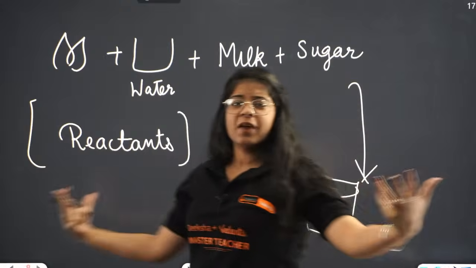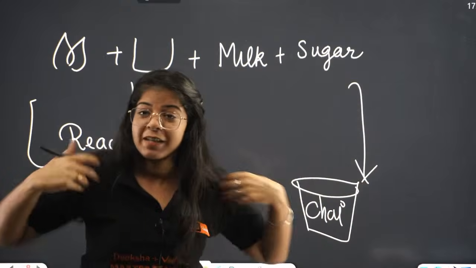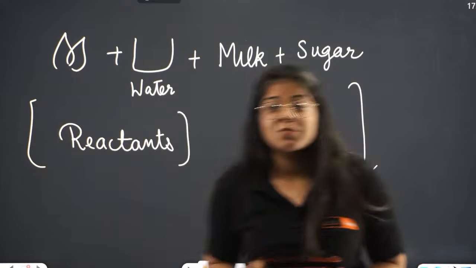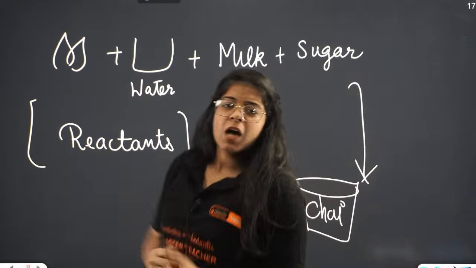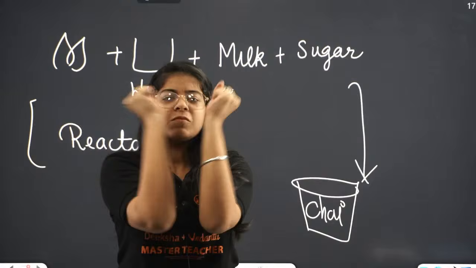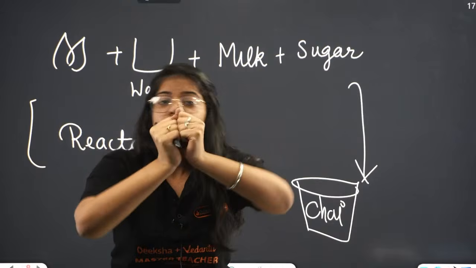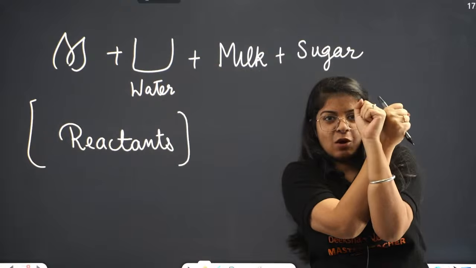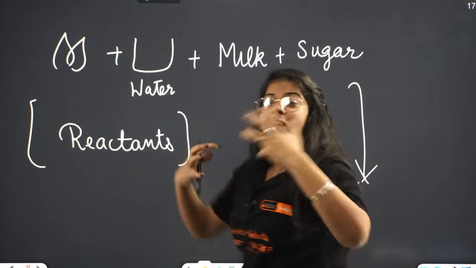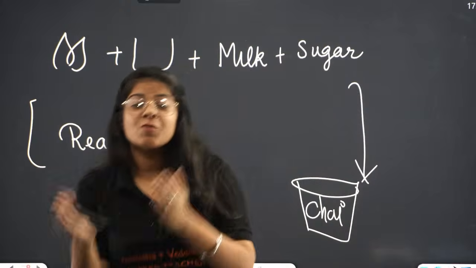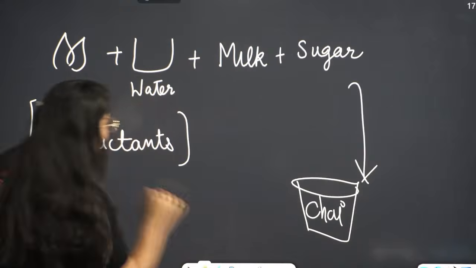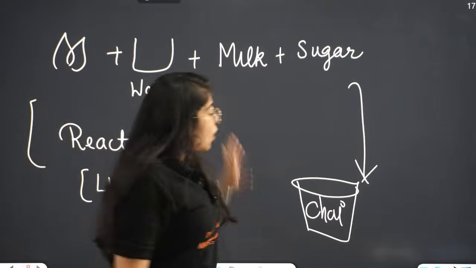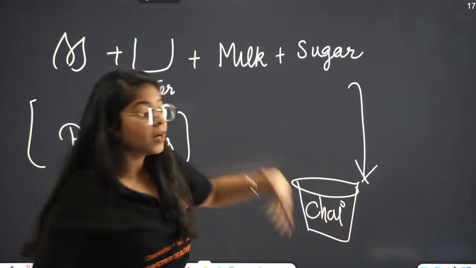We know all of us are made up of atoms, right? I am made of atoms. This stylus is made of atoms. This board is made up of atoms. Your phone is made up of atoms, right? So, all these atoms are arranged in a particular manner. Let's say these two atoms are combined, sitting like this. If you heat it up, you put chai, milk, everything, they somehow arrange themselves in this manner now. So, their arrangement is changing. So, reacting means the arrangement of atoms is changing, right? So, these are reactants on the left hand side of our equal to sign. Now, what becomes is our product.